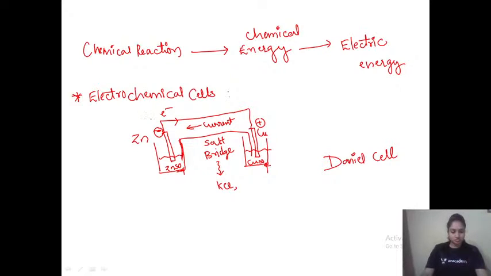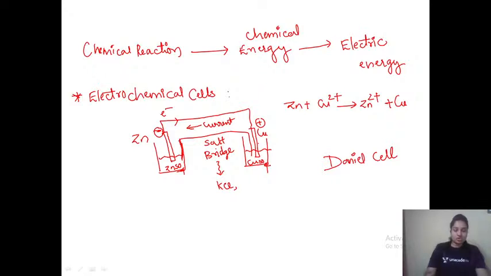Now, what reaction actually occurs, and from where do these electrons come? Zinc plus copper 2 plus gives Zn2 plus and copper. Here zinc is releasing 2 electrons. Those 2 electrons will be utilized by the copper 2 plus present in the solution of copper sulfate, and then the copper which is generated will be deposited over this electrode.